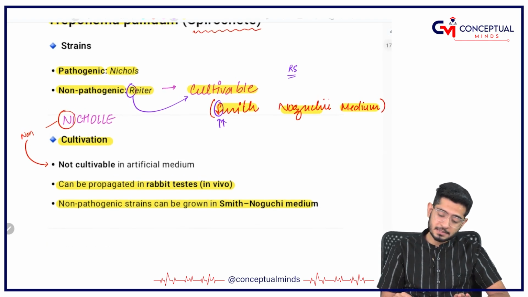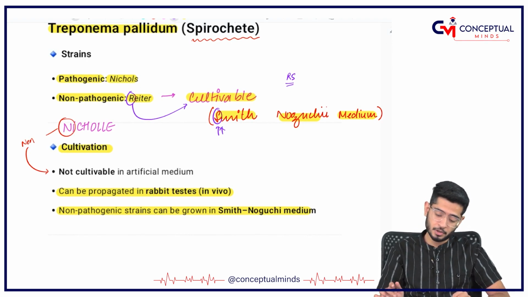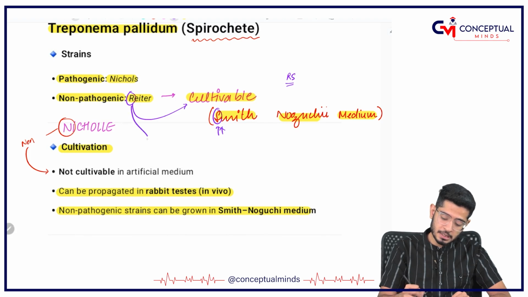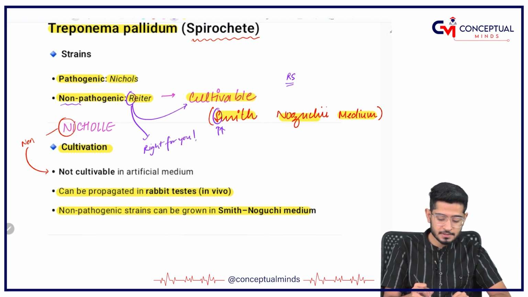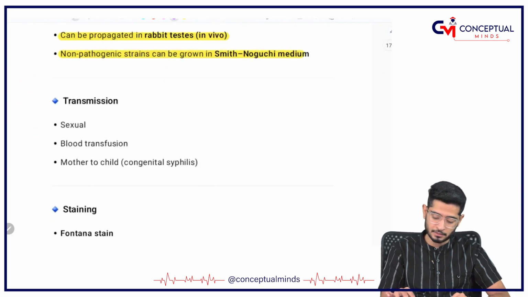Okay. But please remember, Nicol is pathogenic, okay, whereas Ritter is non-pathogenic. Okay. So, how to remember? Ritter is right for your body. Ritter is right for you means they are non-pathogenic, whereas Nicol is not right, it is pathogenic.